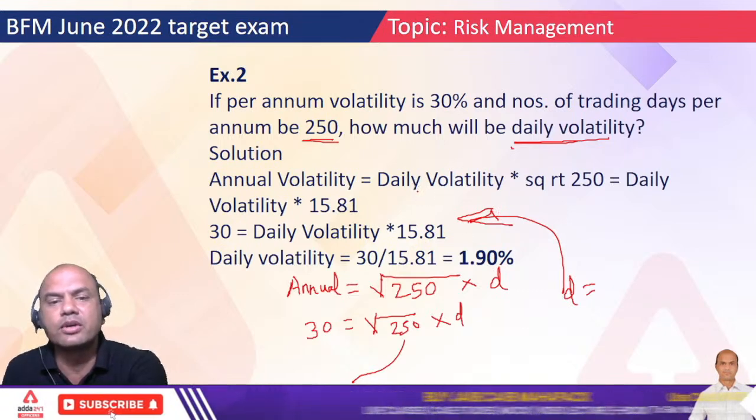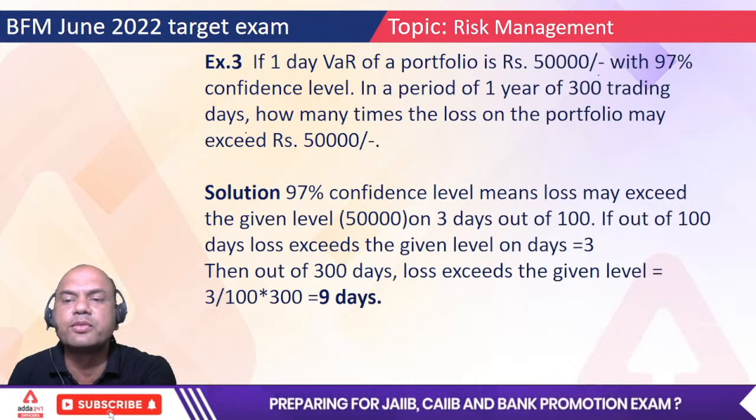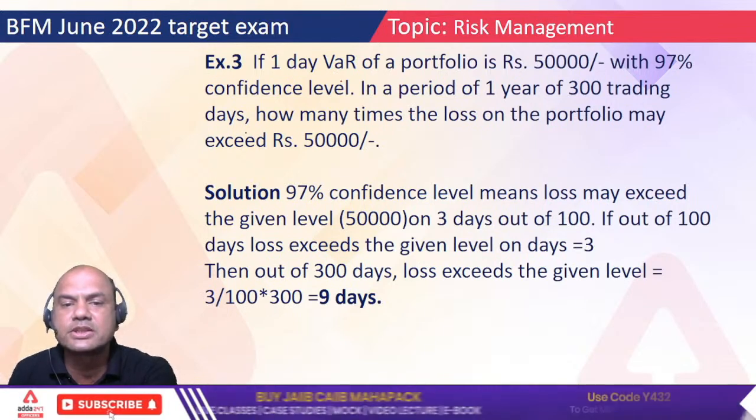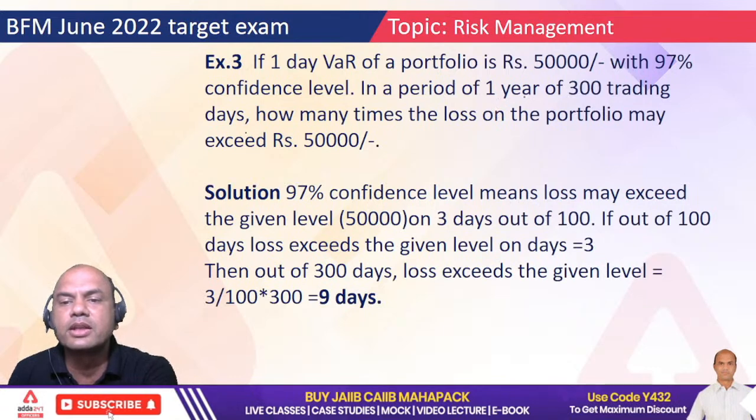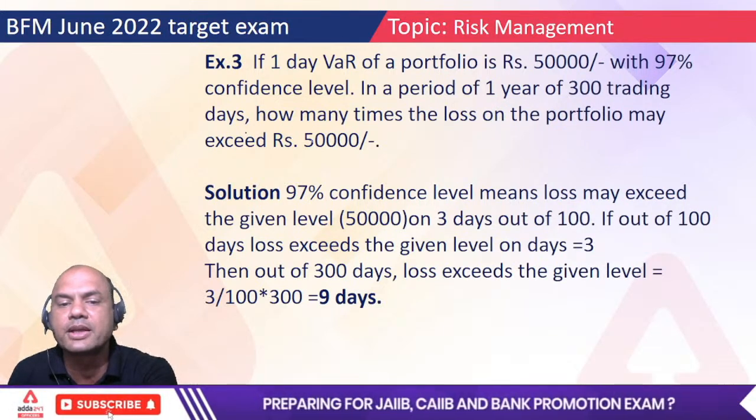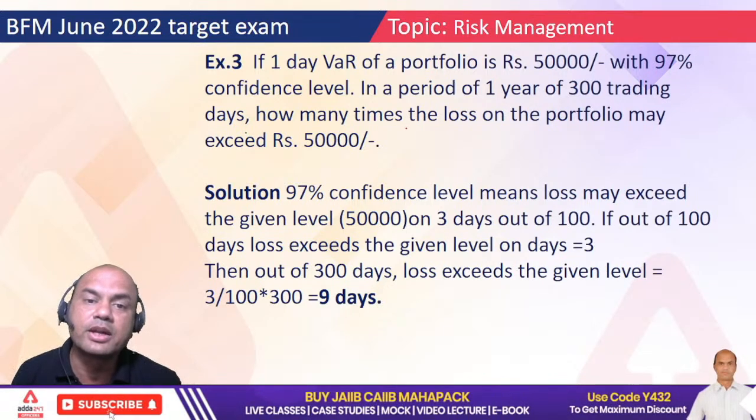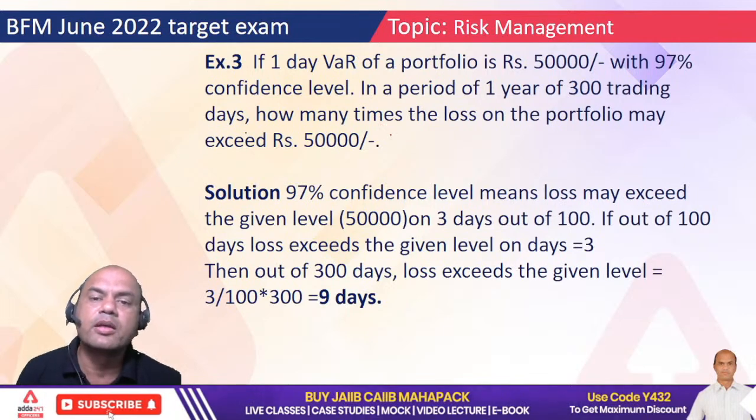One liner, 1 mark. If one day value at risk of a portfolio is 50,000 with 97% confidence level, in a year of 300 trading days, how many times may the loss of the portfolio exceed 50,000? Definite question for your exam. Now understand the logic.